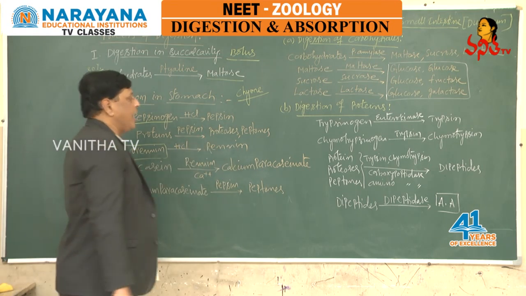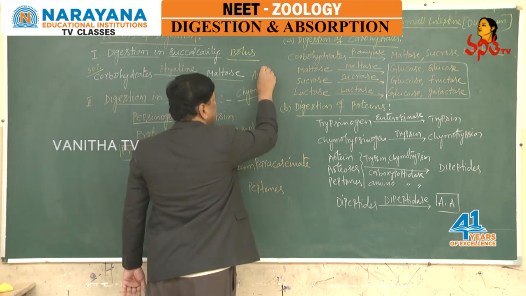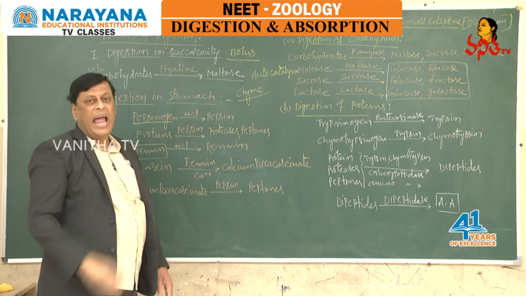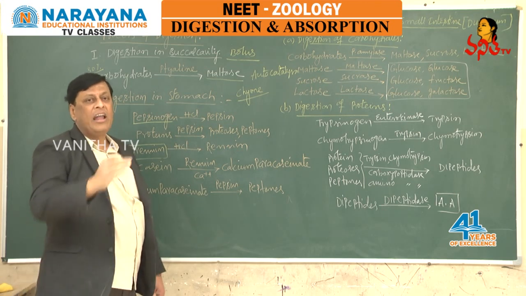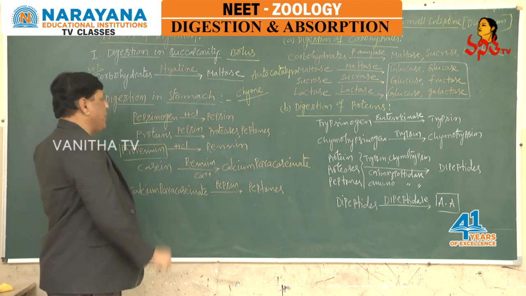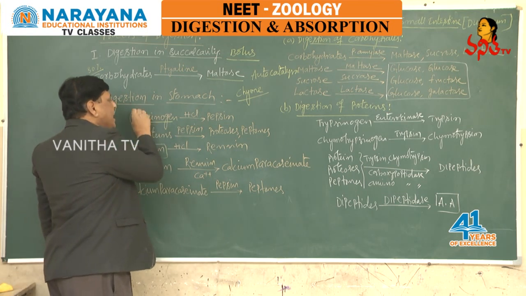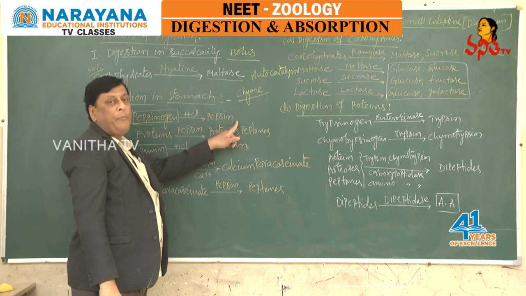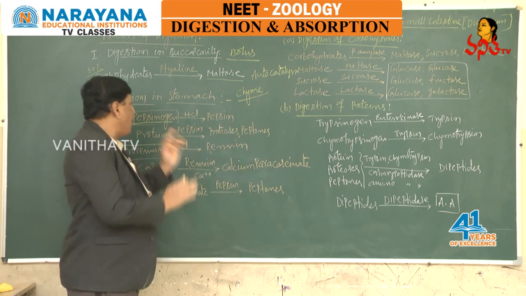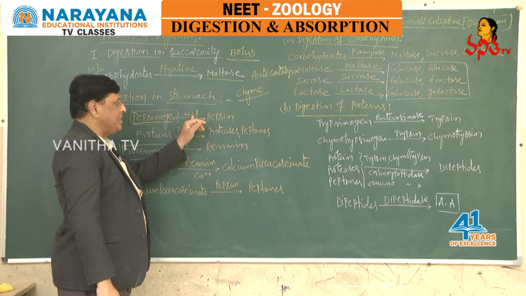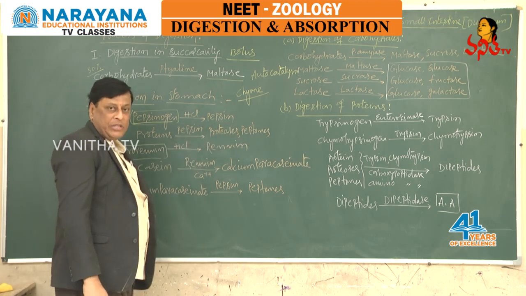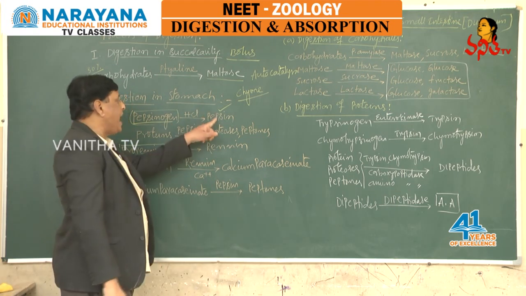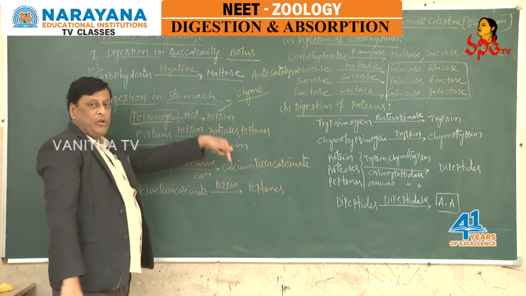Here one point we should observe, that is autocatalysis. Autocatalysis is a reaction catalyzed by one of its products. What is happening here? Some portion of pepsinogen reacts with HCl and converts into pepsin. Then this active pepsin acts on the remaining pepsinogen.